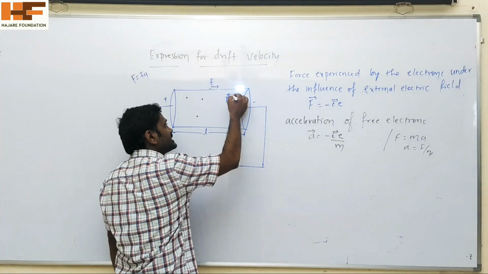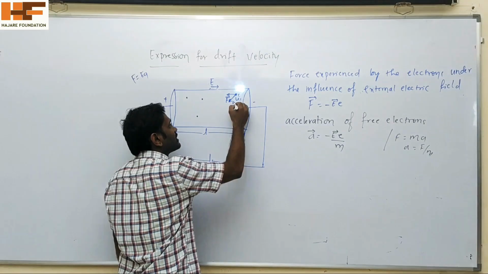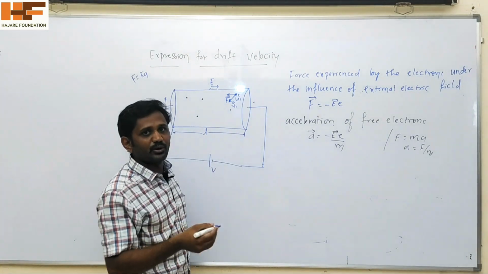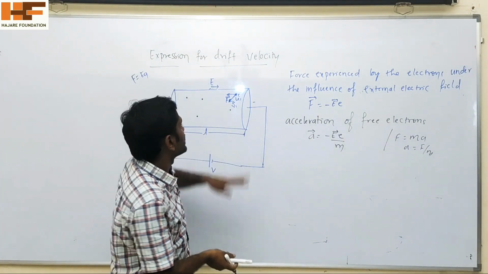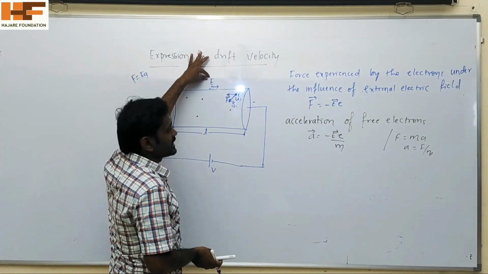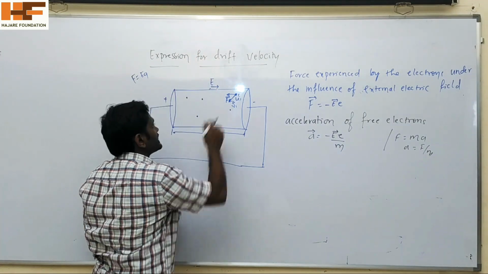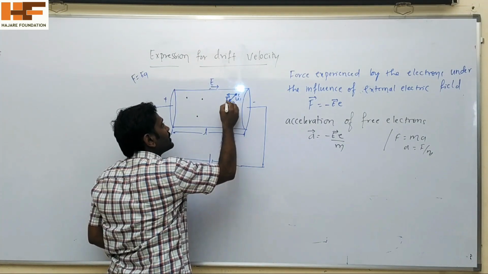Then this acceleration produces a velocity, which we call V1. V1, V2, V3 and so on up to Vn are the velocities of the electrons under the influence of the external electric field. That is why this one moves with a velocity V1.